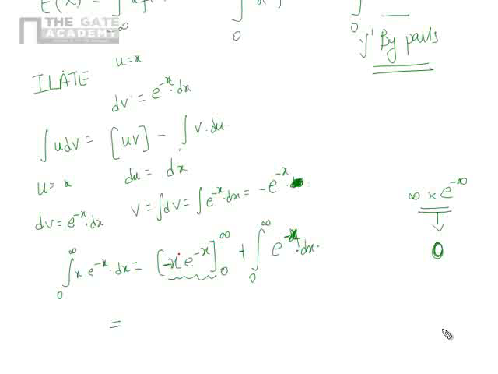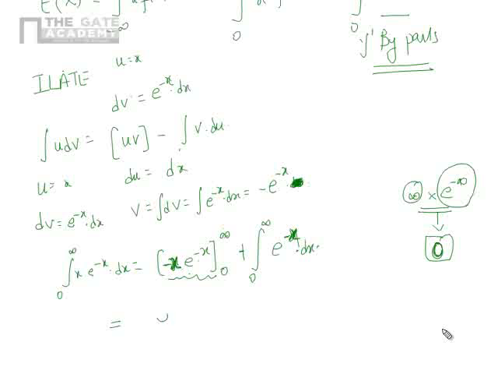But x increases in a linear fashion. If I put infinity as 1 lakh, x will take 1 lakh and this part will take e power minus 1 lakh. If I put 2 lakh, this will take 2 lakh into e power minus 2 lakh. If I put 1 crore, this will take 1 crore into e power minus 1 crore. Observe that x is a linear function, whereas e power minus x is an exponential function. By the time x increases, e power minus x would have decreased many folds, so e power minus infinity will always be a much lower number than infinity. So the value will be 0.